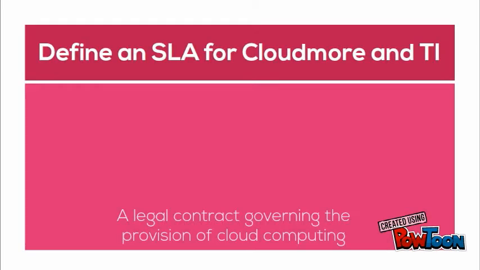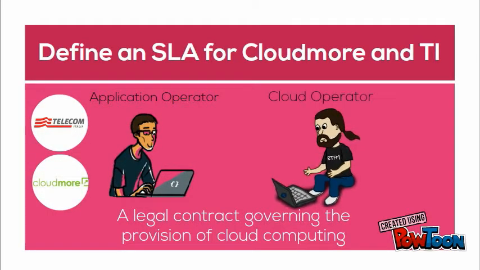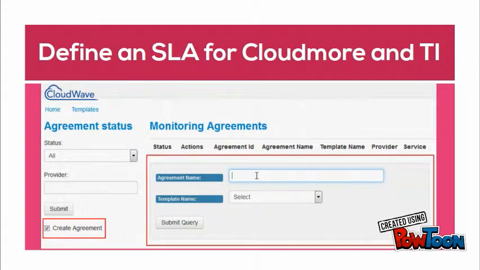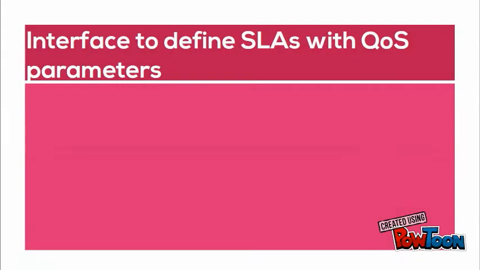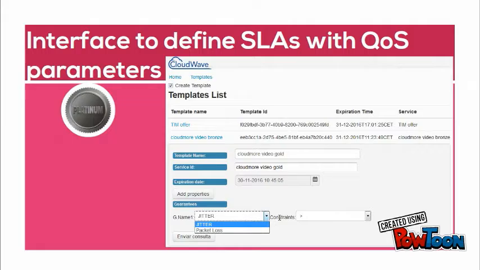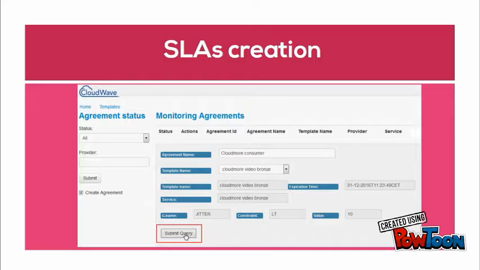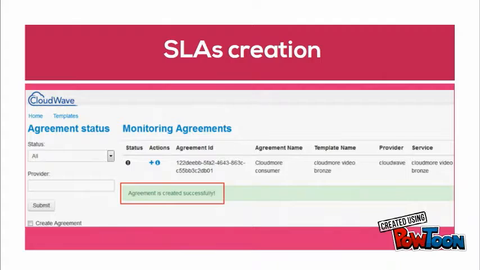The demo starts with CloudMore and Telecom Italia application providers wishing to host their services on the cloud. To begin, service-level agreements for these applications are created. An SLA template for the service level, Platinum, Gold or Silver, is selected, and then customized by selecting limiting conditions on quality of service parameters, such as video jitter. CloudWave's adaptation actions will work to preserve SLA conditions, and in the case where not enough physical resources exist on the cloud to preserve all SLAs, CloudWave will prioritize resource allocation based on the service level of the application.